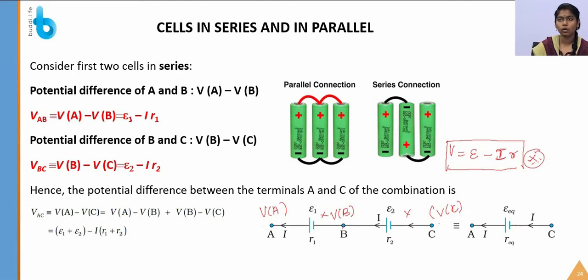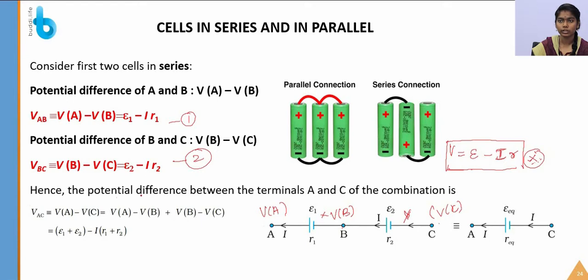What formula we have to use, we are going to see. So what is the potential difference VA? We have already found the expression, right? Instead of the potential difference VA minus VB, we use epsilon 1 minus IR1, where R1 is the internal resistance of cell X. R2 is the internal resistance of cell Y. So we get expressions 1 and 2.